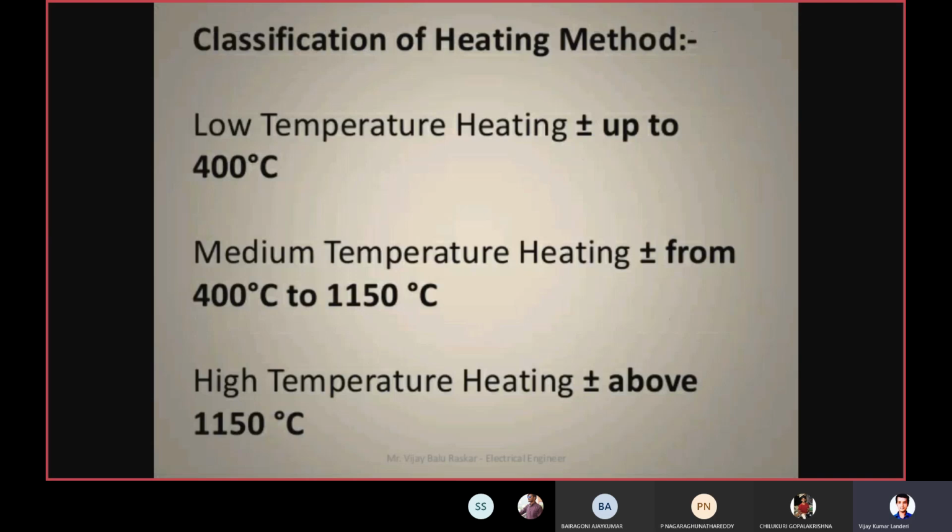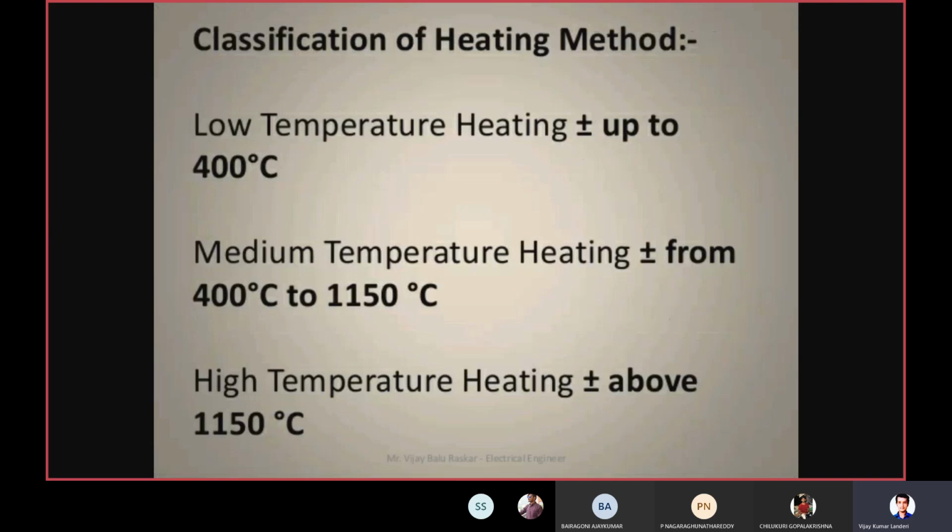Similarly, if the range of heating is from 400 degrees centigrade to 1150 degrees centigrade, we call that medium temperature heating. And finally, if the temperature is above 1150 degrees centigrade, we call it high temperature heating. This is the classification of the heating methods.